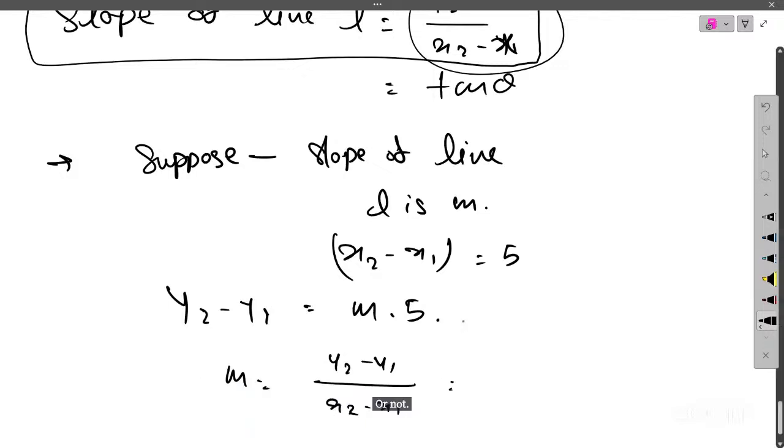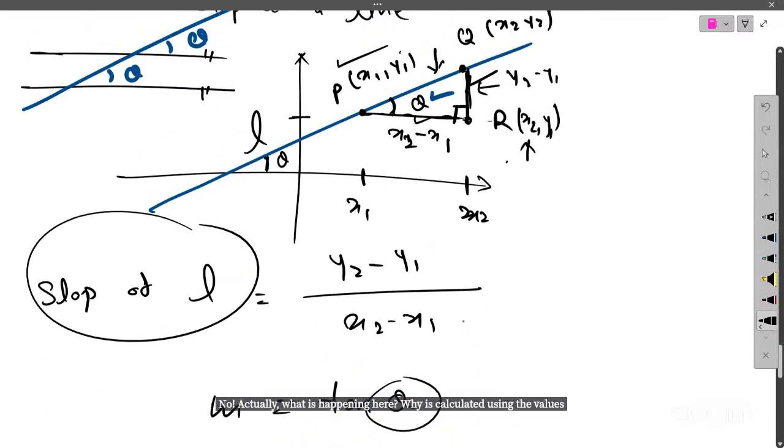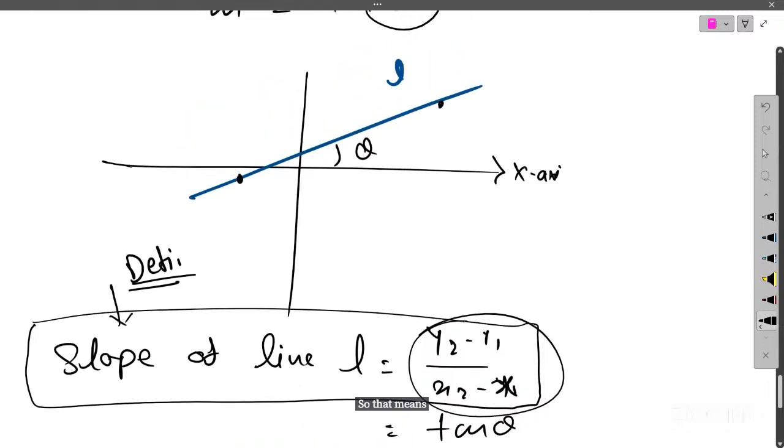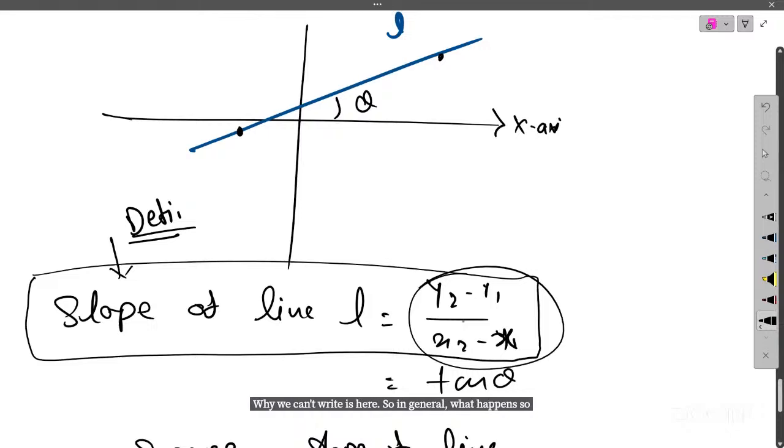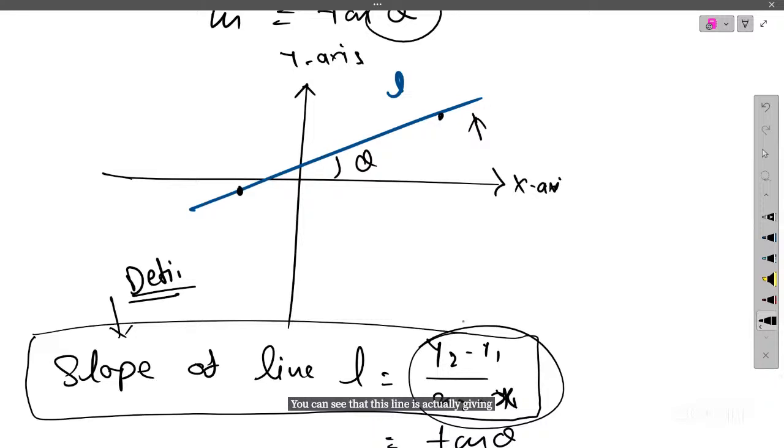No, actually what is happening here is that y is calculated using the values of x. In general, this is related to physics or some application. Whenever we have an x-axis and y-axis, the line gives us information about some quantity.